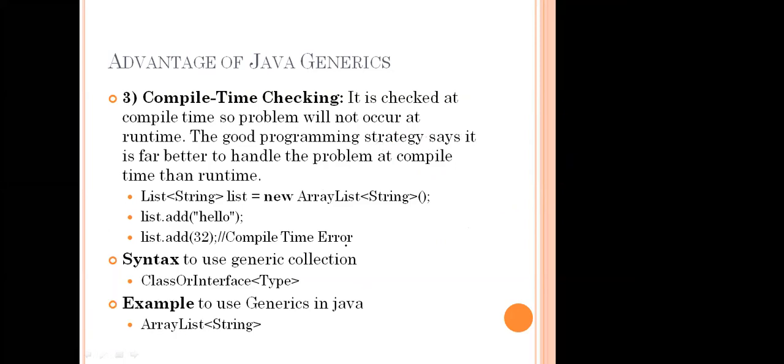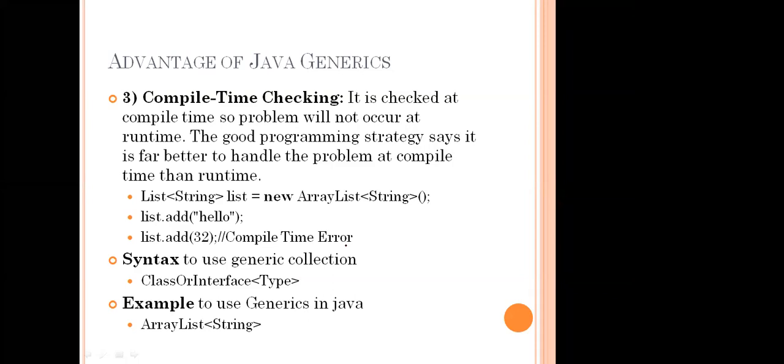See that next one, how to do this syntax: we have angular braces. We know that in C++ or C also, when we declare the header files, we write hash include stdio.h, and in between we give angular braces.